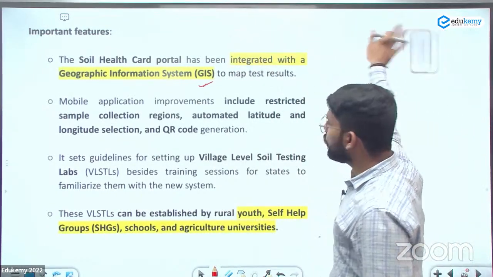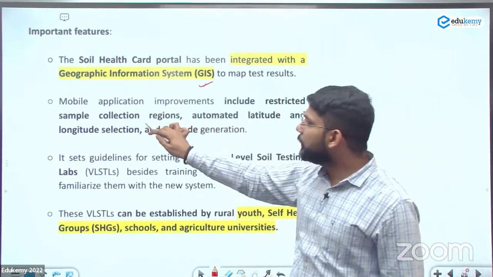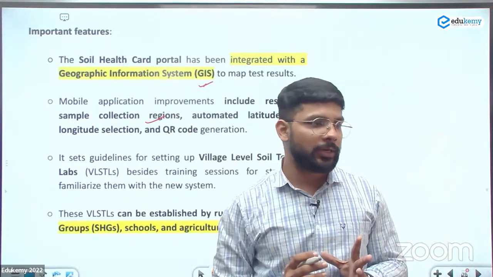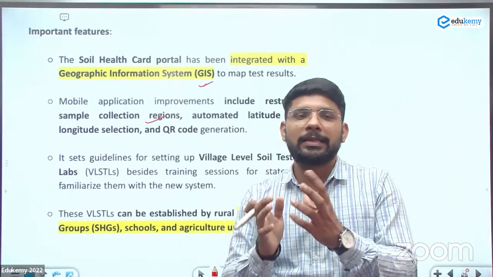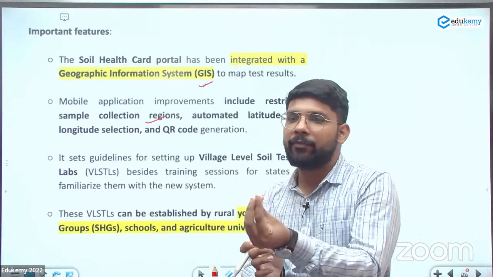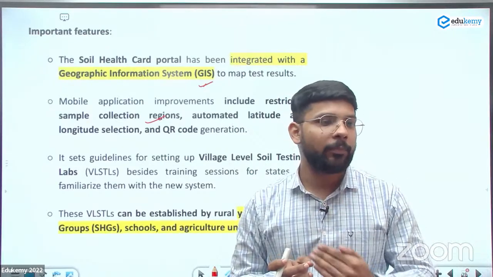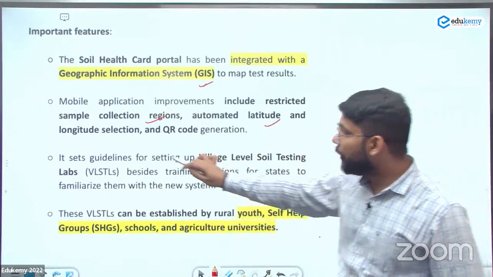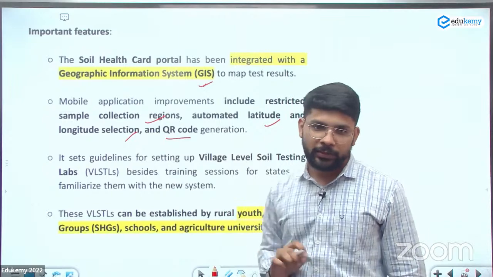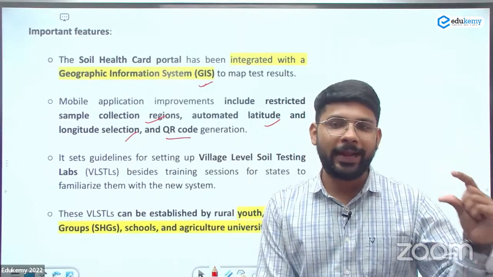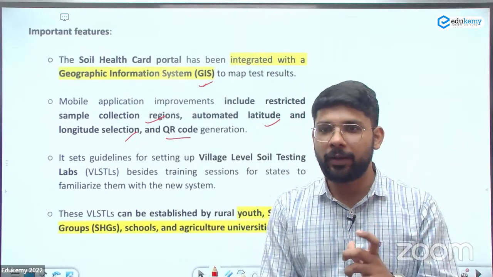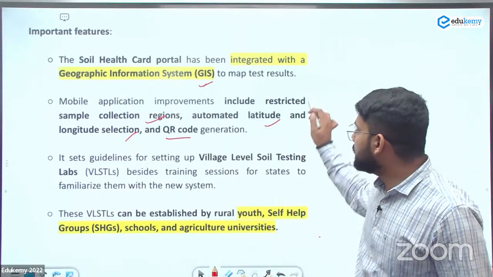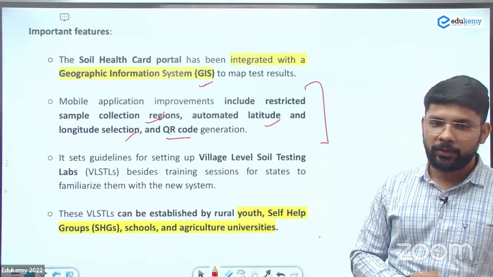Next, there is a mobile application also. The mobile application is also launched, which will collect the sample collection regions. दिखाए गए that the number of collection regions will also increase. Initially there were fewer villages, less area from where we were testing the soil. Now the number of villages and the area also increase. Automated latitude and longitude selection and QR code generation, which means your complete information of the land will be in a QR. You can scan the QR and get the complete information of that area. These are the new technologies introduced under the new scheme.